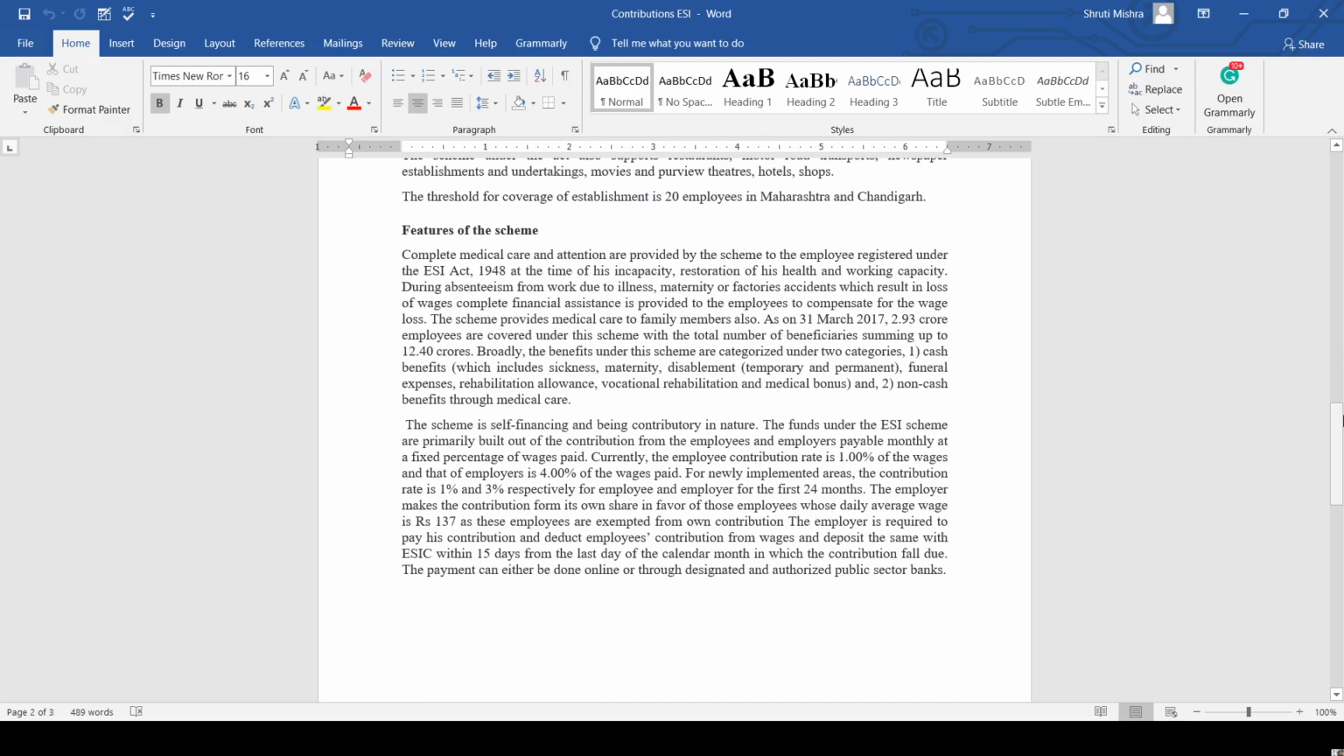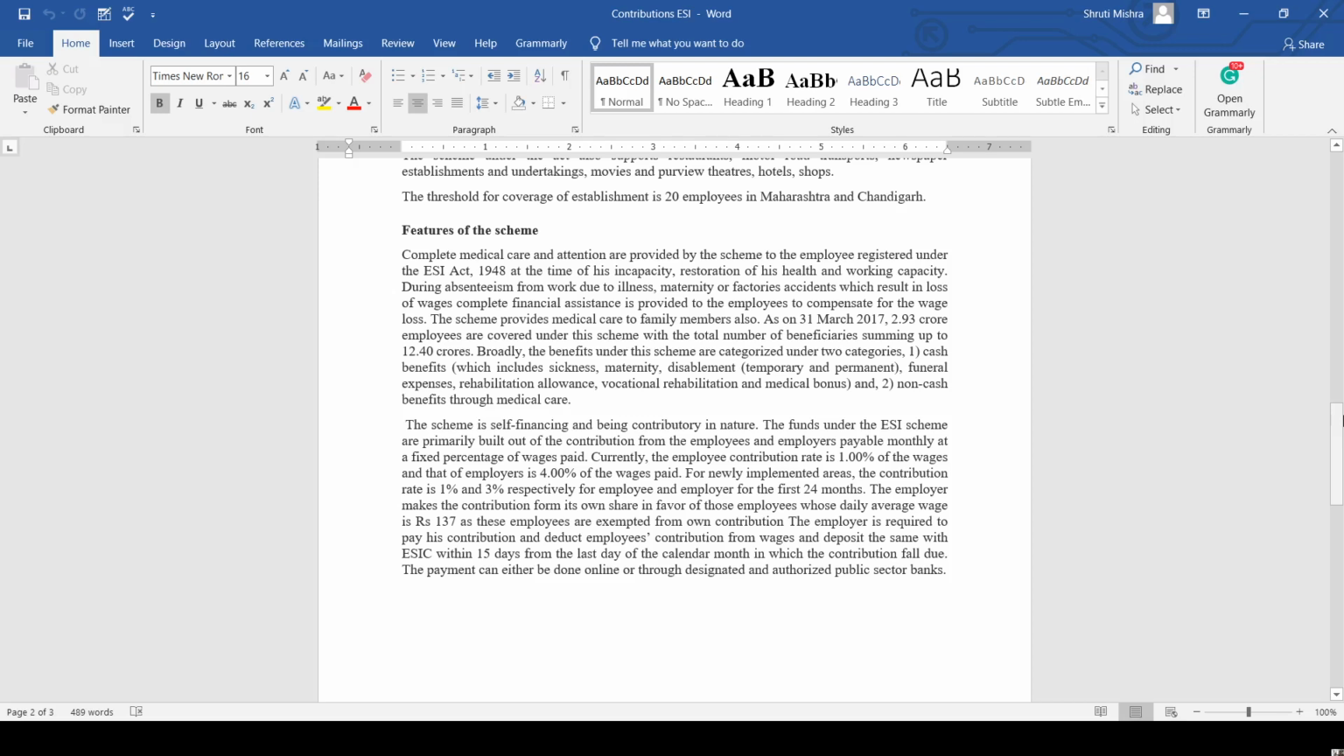Complete medical care and attention are provided by the scheme to the employees registered under the ESI Act 1948 at the time of incapacity, for restoration of health and working capacity. During absenteeism from work due to illness, maternity, or factory accident, which results in the loss of wages, complete financial assistance is provided to the employees to compensate for the wage loss. The scheme provides medical care to the family members also.